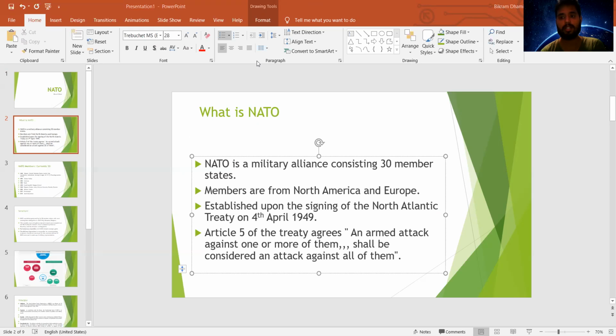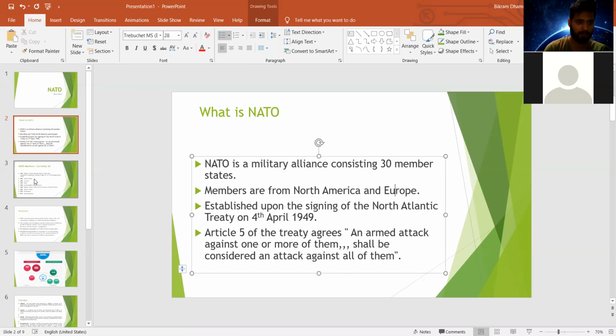And the Warsaw Pact, which was the counter to NATO, has already been dissolved. NATO was headed by the United States of America, and the counter organization, the Warsaw Pact, a similar type of organization, was headed by the old Russian Federation. Later on, the Russian Federation dissolved itself, which also led to the dissolution of their security alliance known as the Warsaw Pact. So, moving to the next slide.